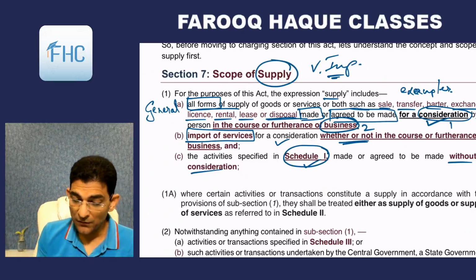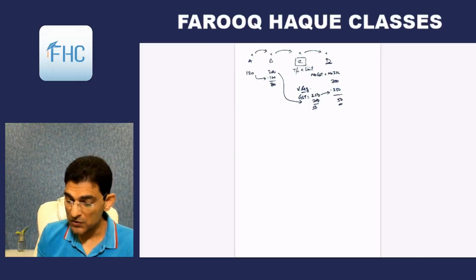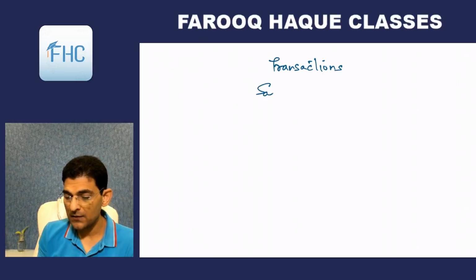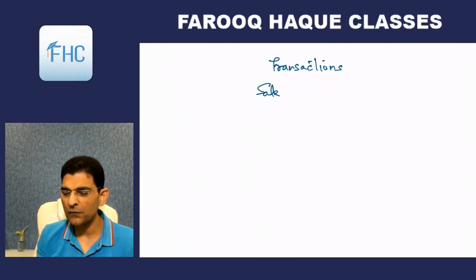Okay, so if I just note down the conditions, I'll note it down like this, a simple chart. Transactions like sale, exchange, transfer, that is transfer of ownership, so I'll just mention sale, one word out of it, or lease, that is rentals, lease, licenses, or disposal.